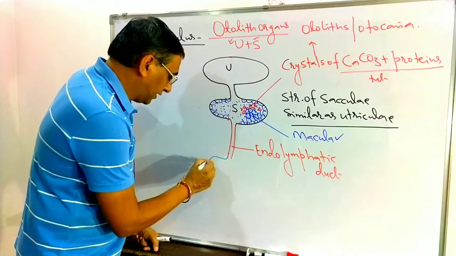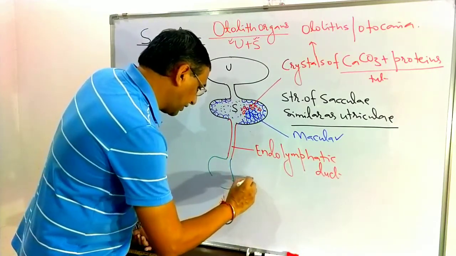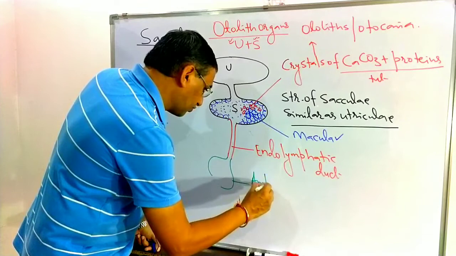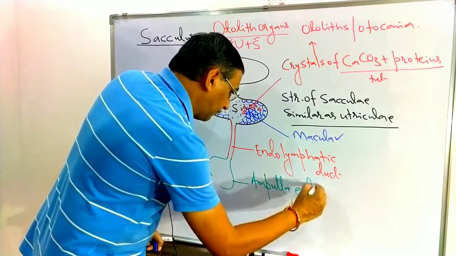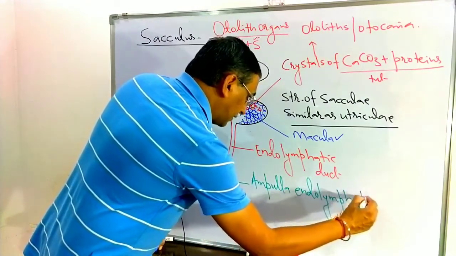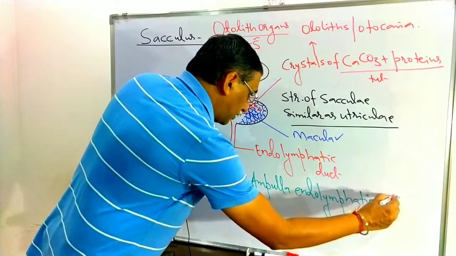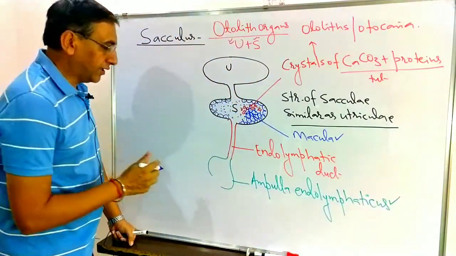In the endolymphatic duct there is a swelling like this. This swelling is known as the ampulla endolymphaticus.